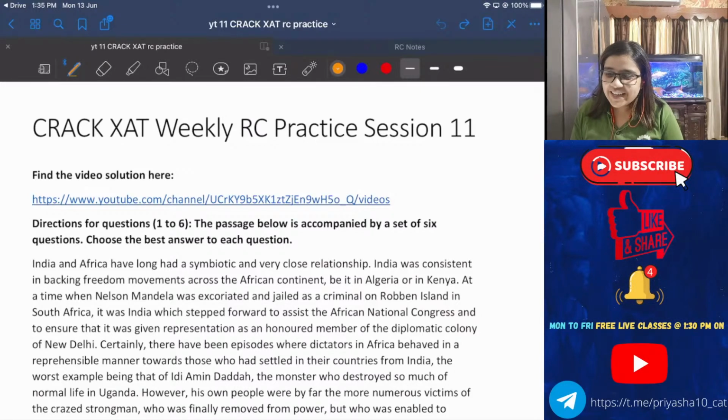Okay. Path, can you go to LPU for MBA? If yes, then which exam should you go? LPU, Lovely Professional University, you mean, Path? It's a private institution, so I don't know. I think it will take CAT marks for sure. Every private institution takes CAT's marks, and I don't think they conduct their own exam by any chance.